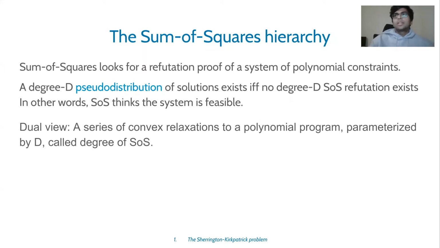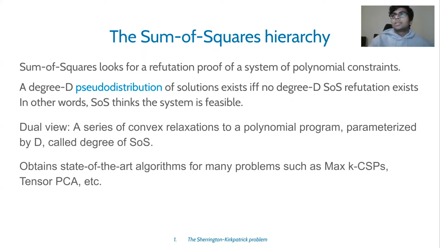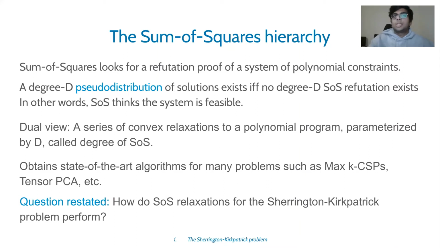Okay, and there's a related dual view to this hierarchy, where you can think of the Sum-of-Squares hierarchy as giving a series of convex relaxations to a polynomial program. And using standard semi-definite programming techniques, you can solve this relaxation in time n to the order D. And this is good because Sum-of-Squares obtains state-of-the-art algorithms for a lot of problems, including maximum CSPs and PCA. So in particular, for our problem, we can ask how does Sum-of-Squares do.